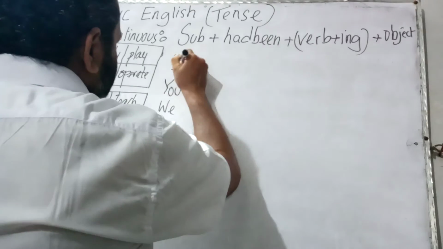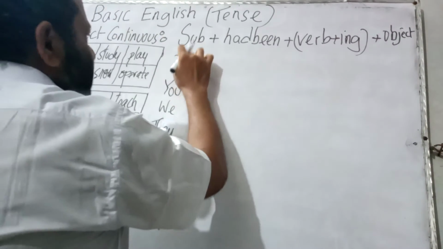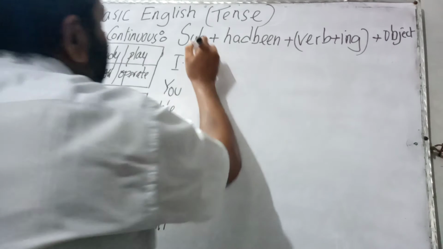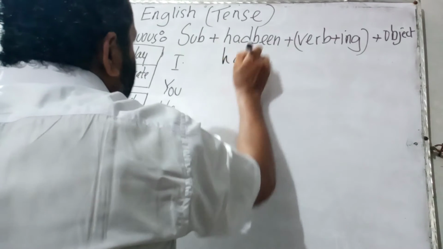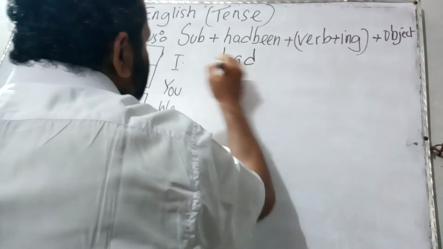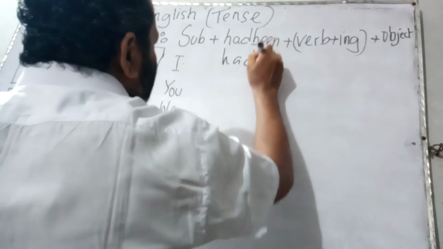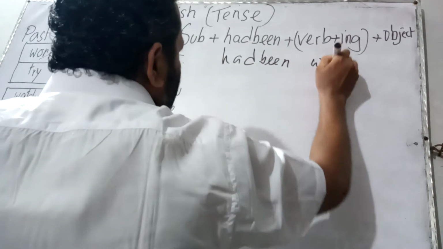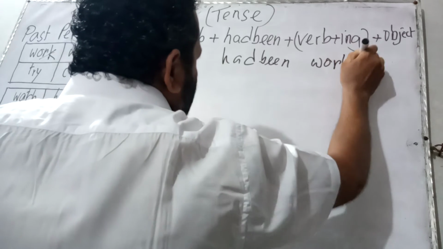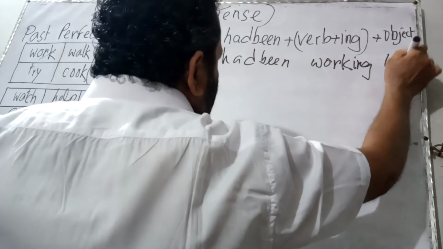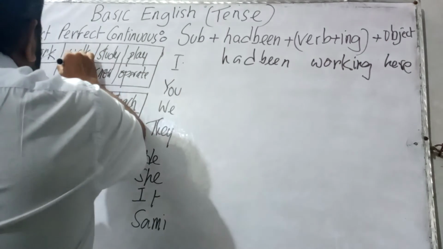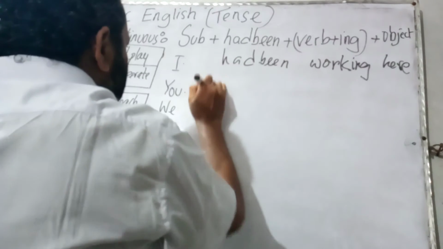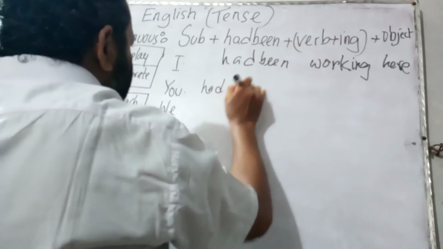Here the subject I, if the subject I takes the verb work, from the structure, I has taken had been. I had been working here. Now if the subject is you and if the verb is work, it would be you had been.